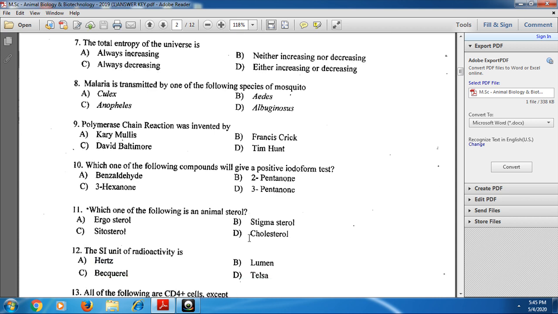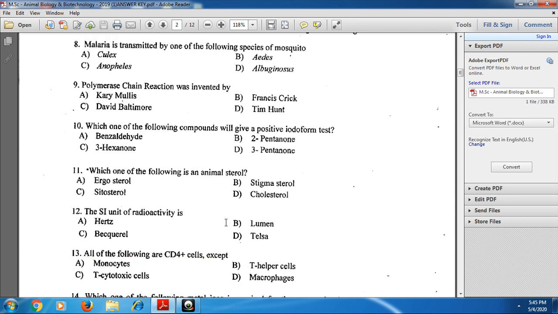And next, the 11th one: which one of the following is an animal steroid? Cholesterol is the animal steroid, so for the 11th one, option D is the correct answer. And next, the 12th one: the SI unit of radioactivity. Radioactivity can be measured in terms of the becquerel. The SI unit of radioactivity is the becquerel, so that is the answer for the 12th question.